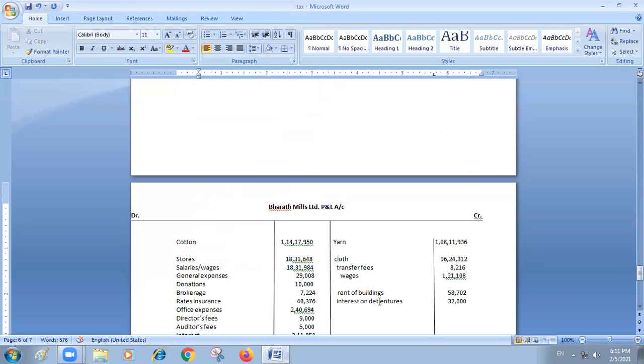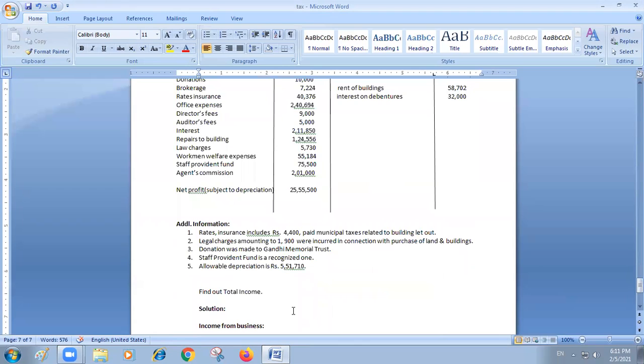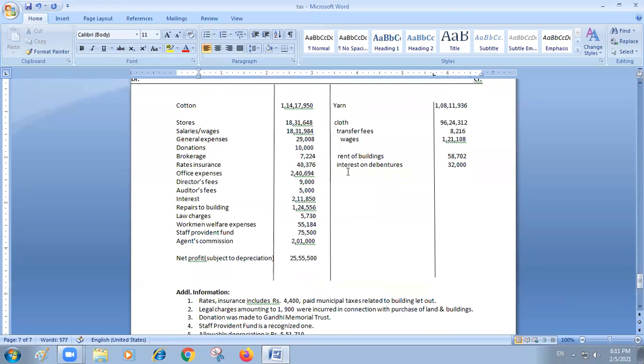Interest on debentures you have to show in income from other sources. Those you will deduct here. So serially I am reading. First you deduct certain other incomes. First item is rent.